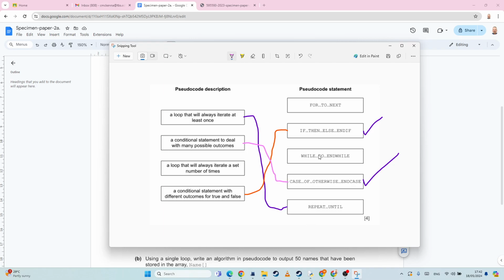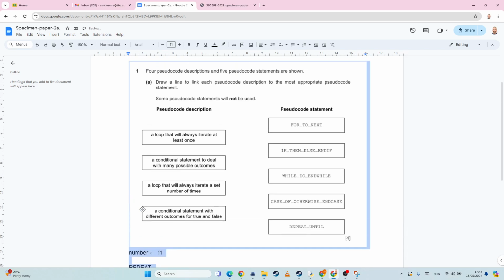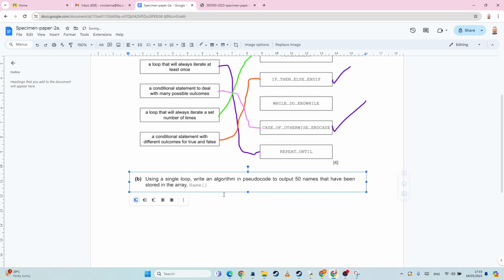Now that leaves us with this here. So, a loop that will always iterate a set number of times. So if we repeat for a set number of times, if we know how many times that we are going to repeat, it should be a for loop or a count controlled loop. So I suspect that that is going to be our answer for this part. So let's stick that into this document here. Okay, I think that's going to be the answer for that one.